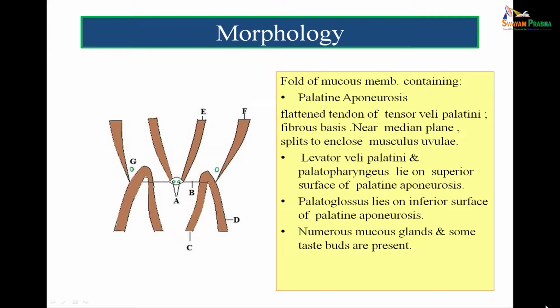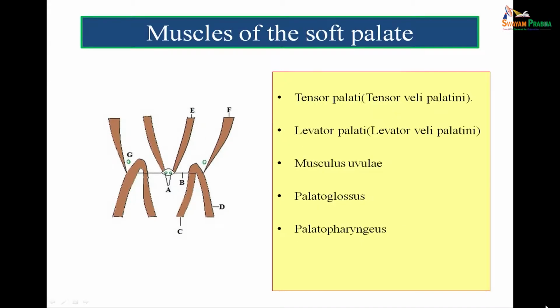So, this diagram is very important to understand. G represents the pterygoid hamulus. If one understands this diagram, one can understand the morphology of the soft palate, the action of the muscles of the soft palate, and the formation of the soft palate. There should be no problem if one understands this particular diagram. So, this diagram I refer to as the key diagram to understand the soft palate.